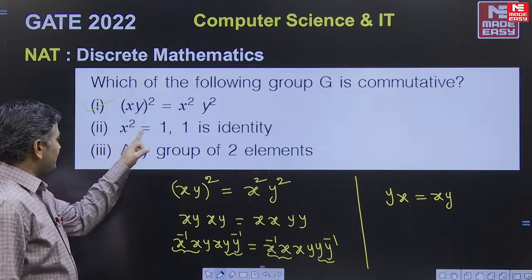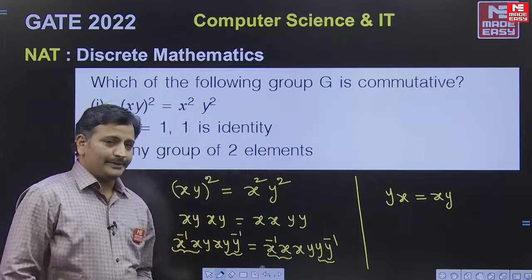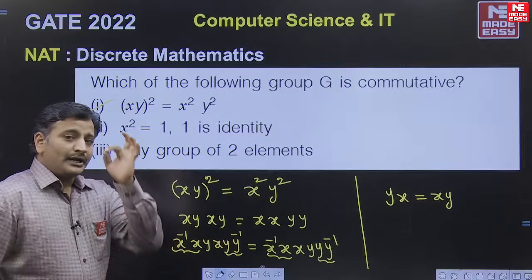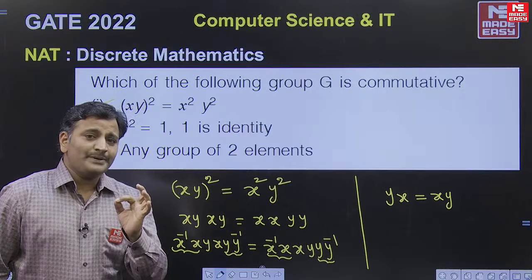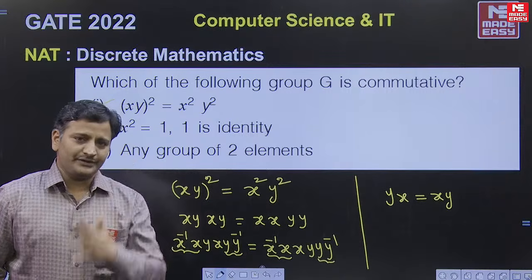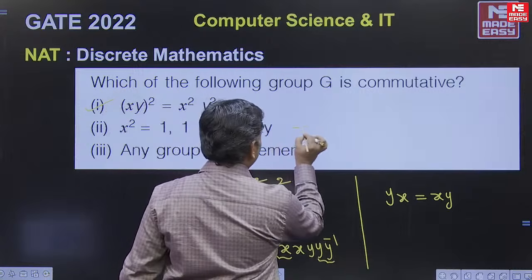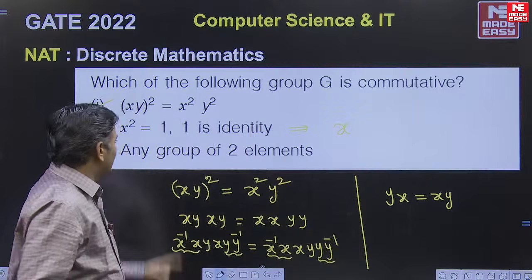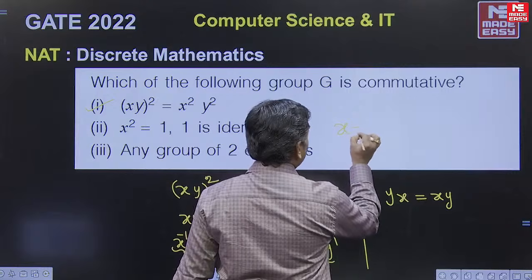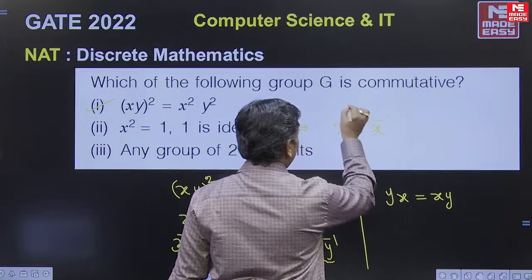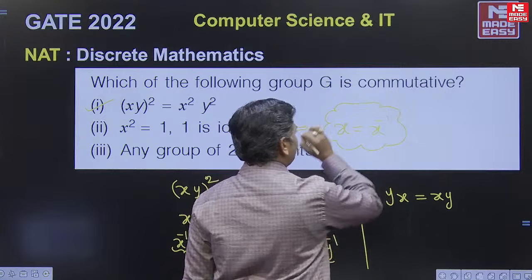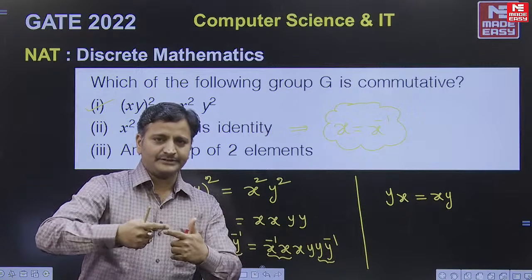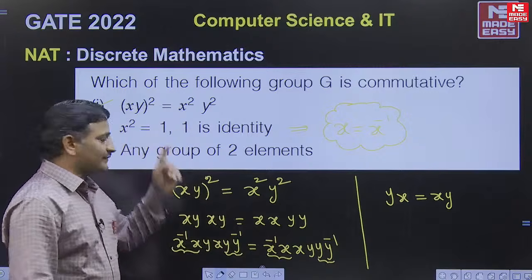Next, x square is equal to 1. 1 is the identity element. Friends, this property I already explained in the class notes also. x square is equal to 1 means obviously x has its own inverse. So we can write x square equal to 1 as x is equal to x inverse. This proof I already provided in the class notes. If every element has its own inverse, then we can say x square equal to 1.